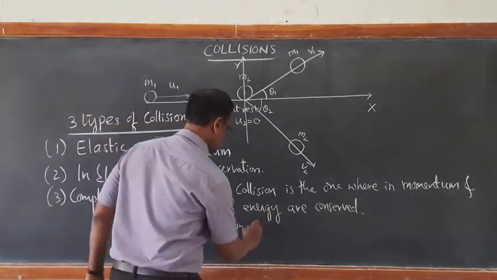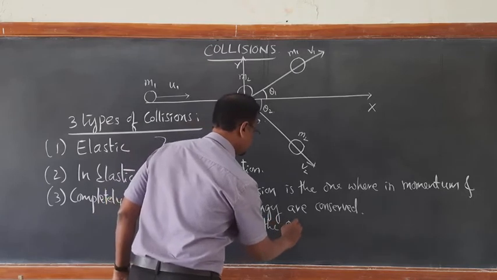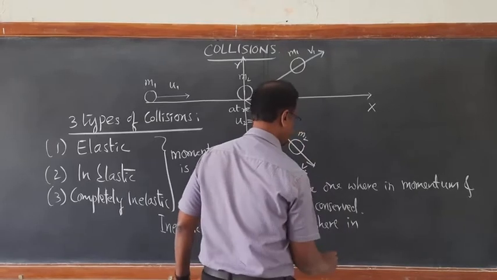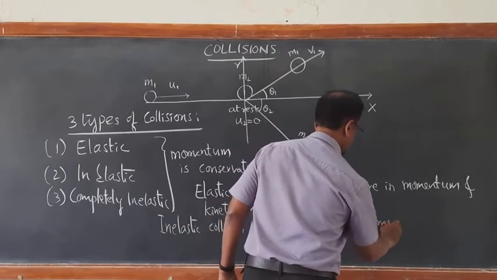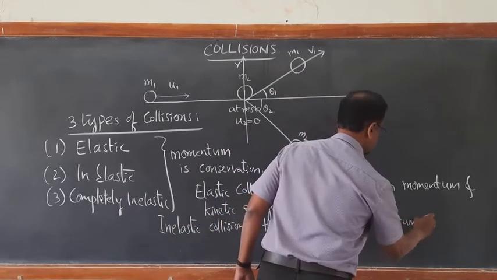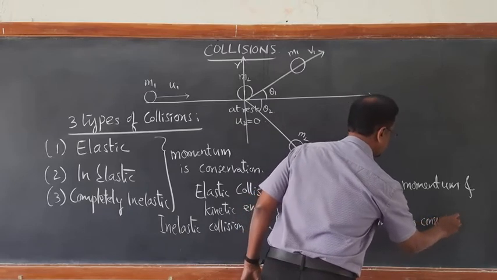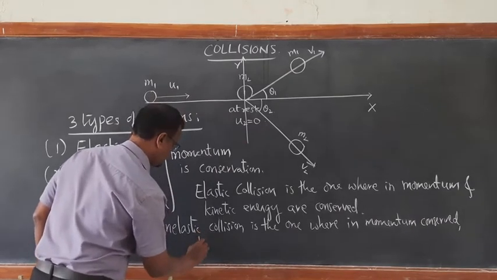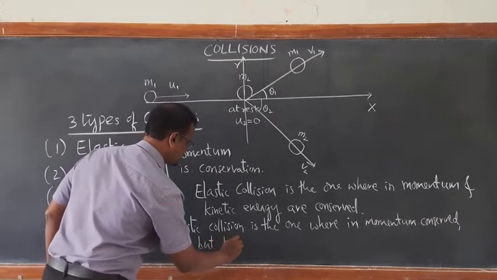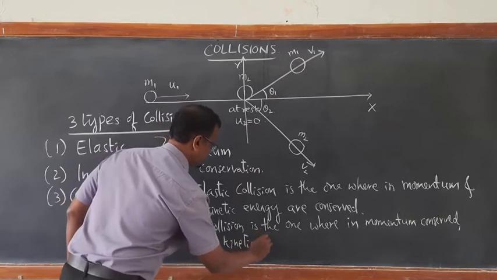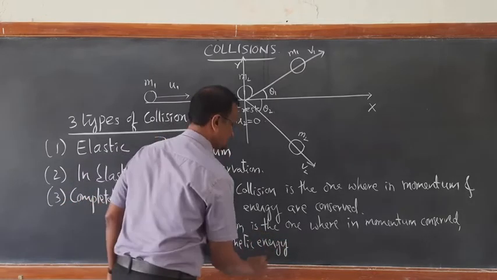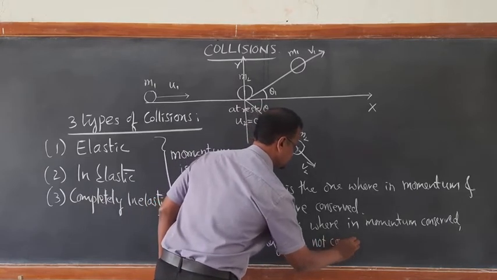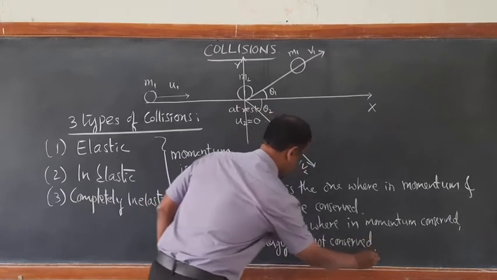Inelastic collision is the one wherein momentum is conserved but kinetic energy is not conserved. Kinetic energy is not conserved.